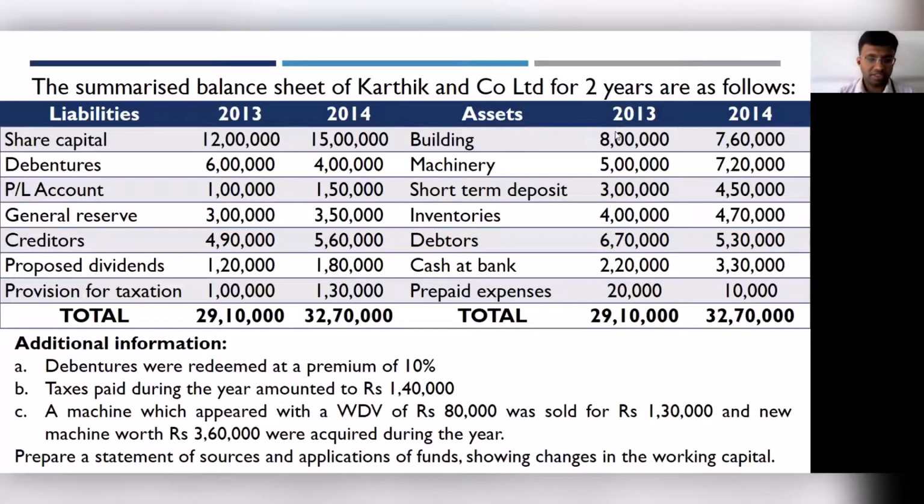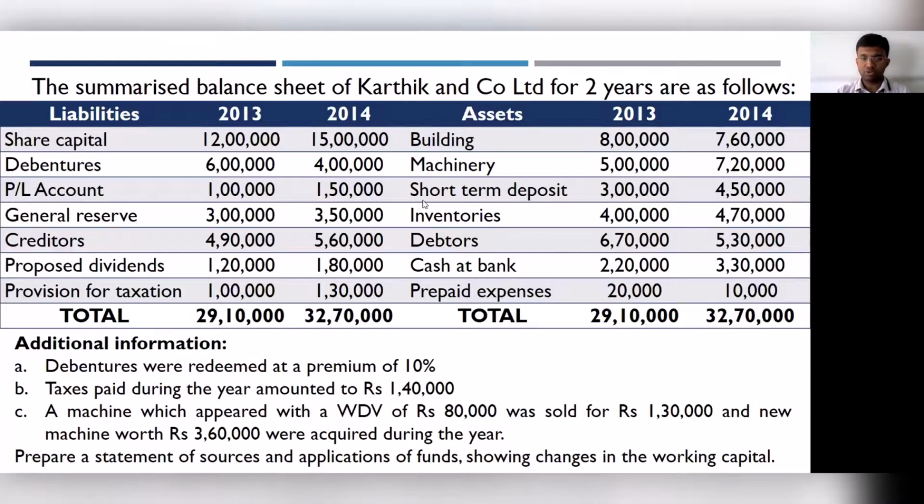In the question, they have asked us to prepare the statement of sources and application showing the changes in working capital. For us to show the statement of sources and application of funds with the changes in working capital, at first we must prepare the schedule showing changes in working capital. Following that, we should be preparing the adjusted profit and loss. And finally, we should be preparing the statement of sources and application. So let's look at the items.